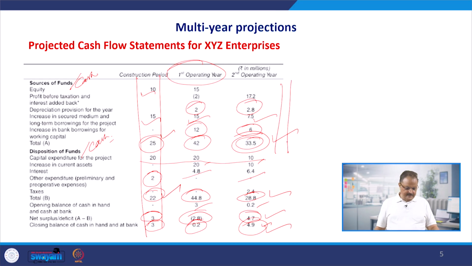And if a large part of the profit is in cash terms, then certainly the cash position will also improve, and this 4.9 million may become 10.9 million and so on. So we have to be very careful that whatever investment has been borrowed from different sources, we properly utilize it and convert it into production and sales, and finally into profitability.